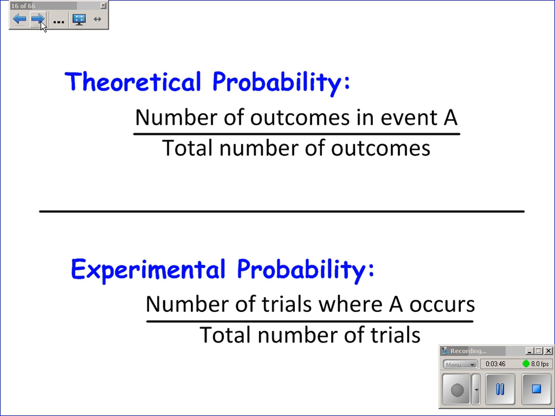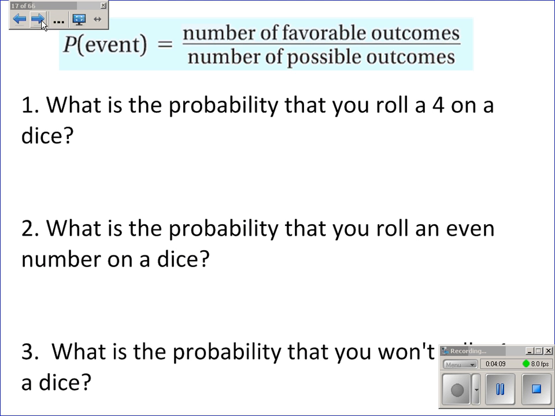But if you actually took a coin and flipped it 50 times, you probably won't get heads exactly 25 times. It might be 22, it might be 26, it might be 24, it might be 25. But there's some variation in that event. We'll talk more about that as we go on, but there's a difference between theoretical and experimental probability.